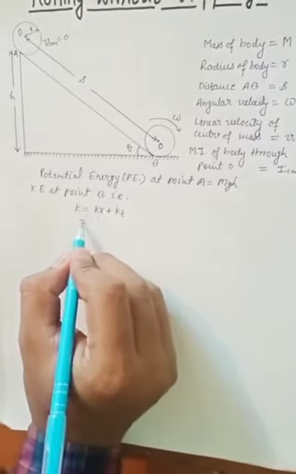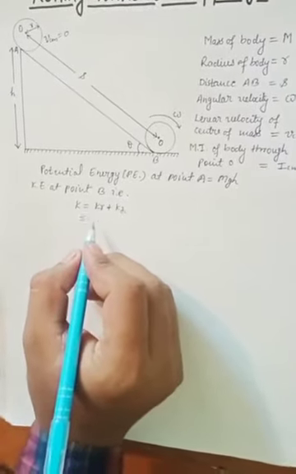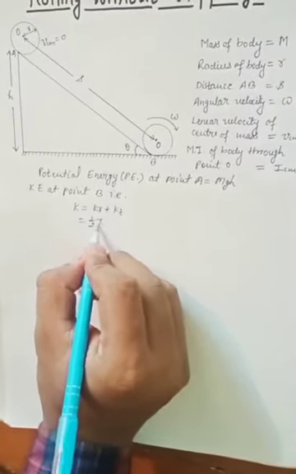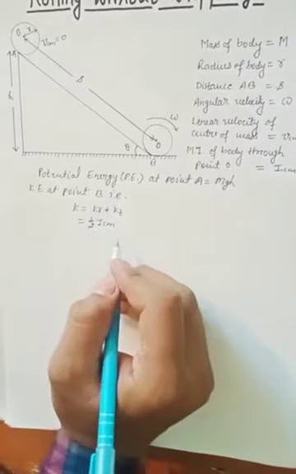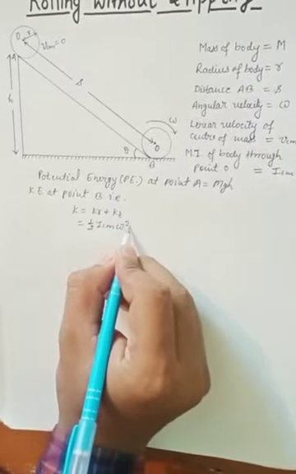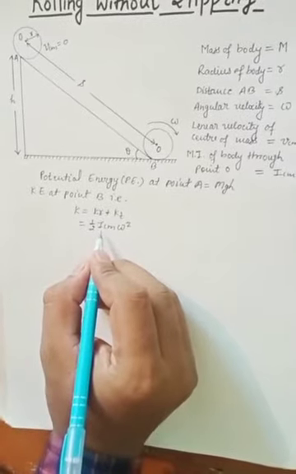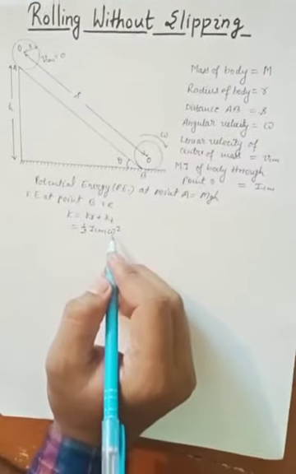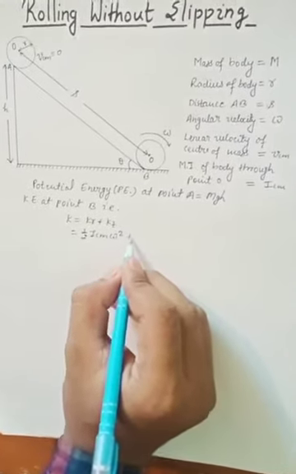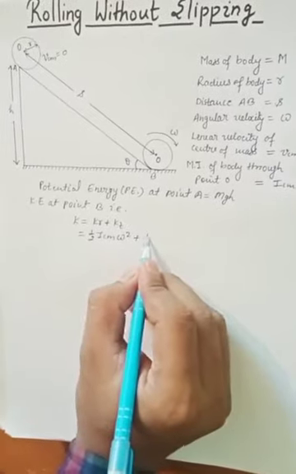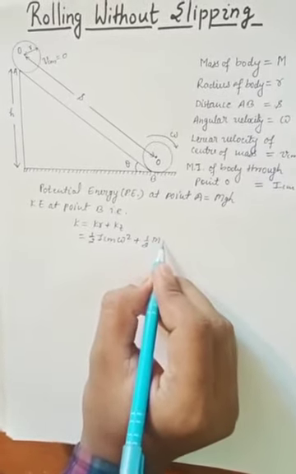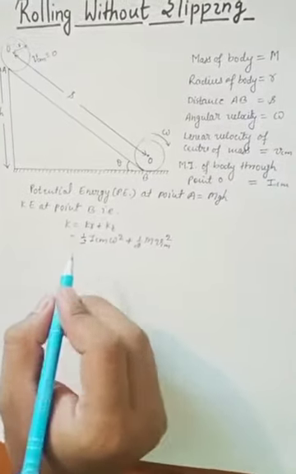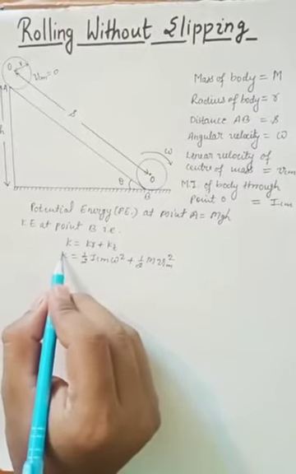So we can write the kinetic energy due to rotation. It will be half ICM omega square. This is the moment of inertia about the center of mass of the rolling body, and this is the angular velocity. The kinetic energy due to translational motion will be half m VCM square. This is the kinetic energy at point B.